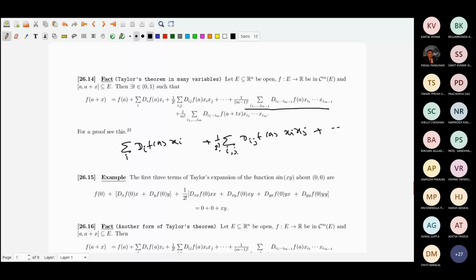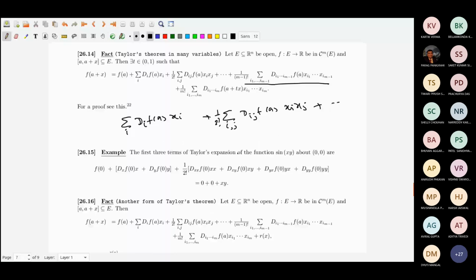Another form of Taylor's theorem. Pay attention on this page, because this is what we are going to use. It will go up to 1 by m factorial, D_i1 to i_m f, but instead of evaluating at a plus t x, it will evaluate at a.